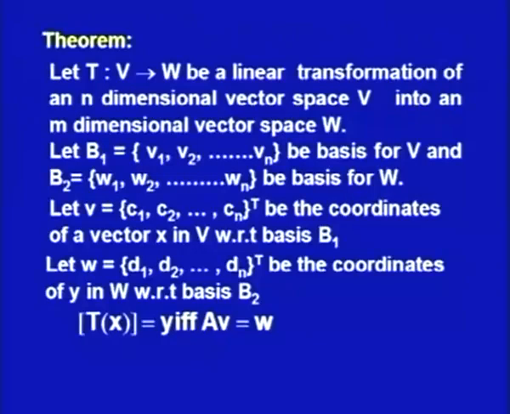So with the transformation T we can associate a matrix A such that Av is equal to w.